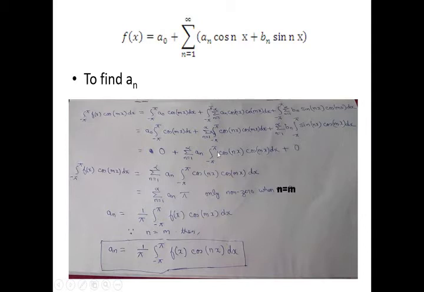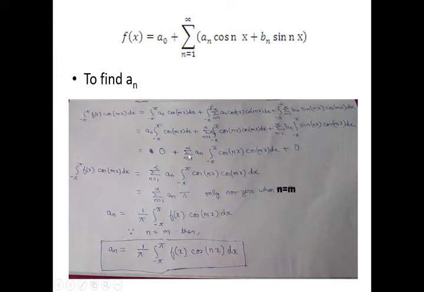Proceeding, the first term on the RHS will be a0 times the integral from minus pi to pi of cos mx dx. As we already know, that integral is 0, so that term vanishes. Similarly, in the bn term there is the integral from minus pi to pi of sin nx cos mx, and when we integrate this the result is 0.